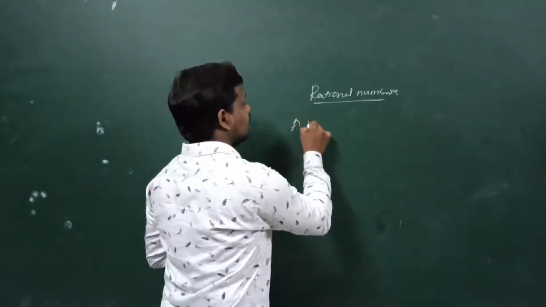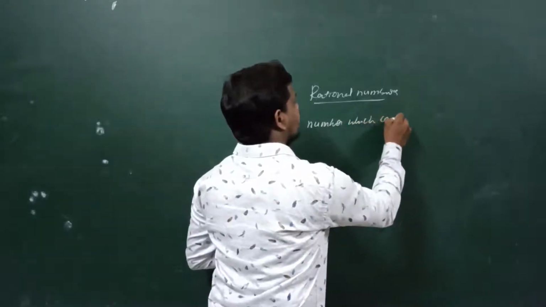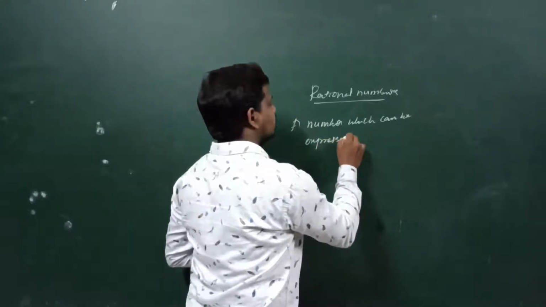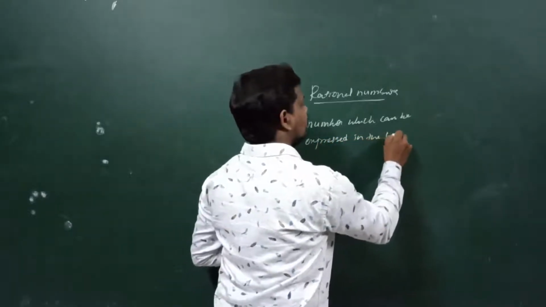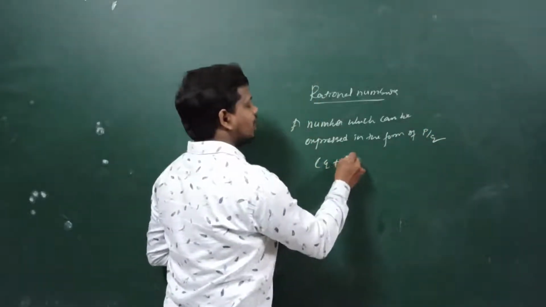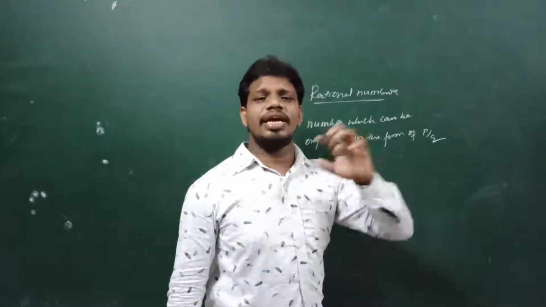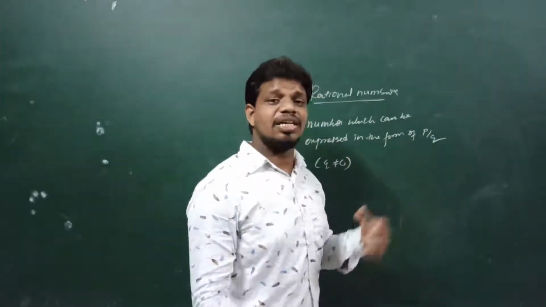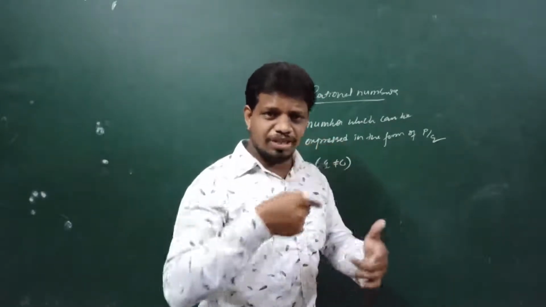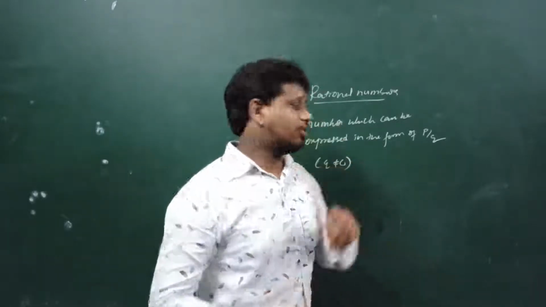So write the definition: a number which can be expressed in the form of p by q. Here what is the condition? q not equal to 0. Then only we say it is a rational number. Otherwise it is an undefined value. Something by 0 is undefined. We should not say that is a rational number.